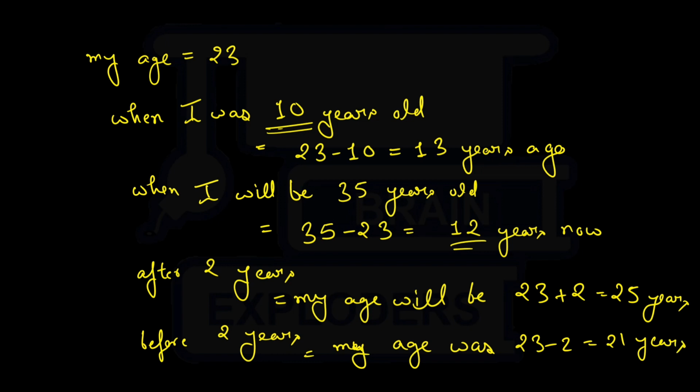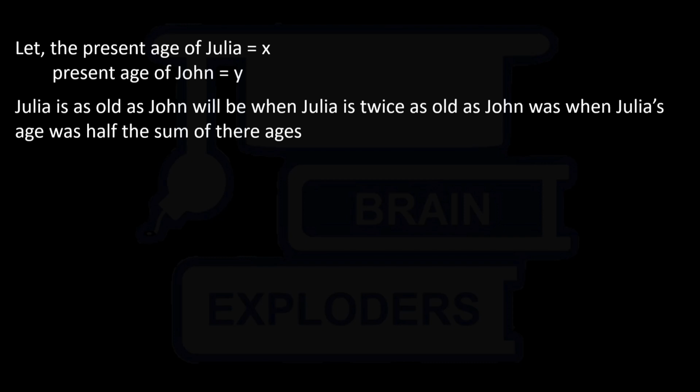Now we will start converting the question by understanding small parts of it. We will not take the whole question at once. First I am taking the first sentence, and in that also I am taking it in parts. Half the sum of their ages. First of all I have supposed that the age of Julia is X and the age of John is Y. Now look at this part, half the sum of their ages.